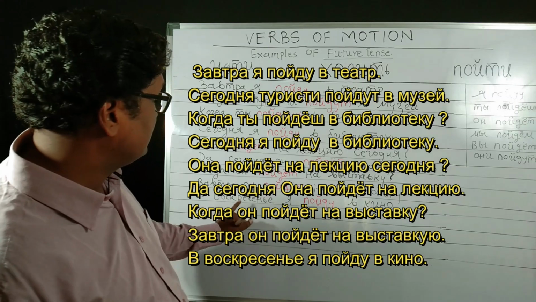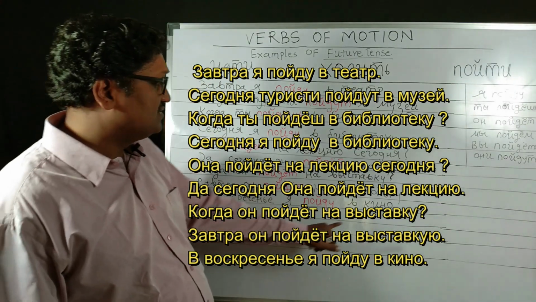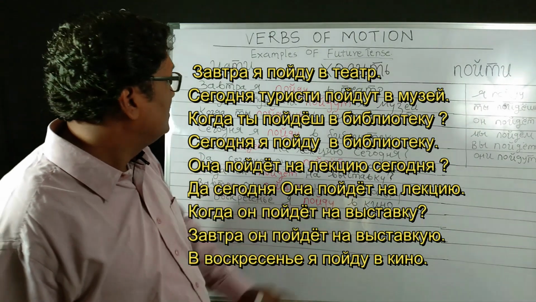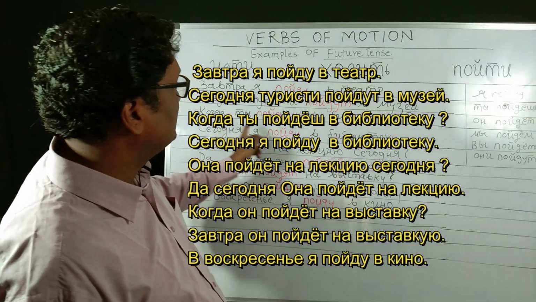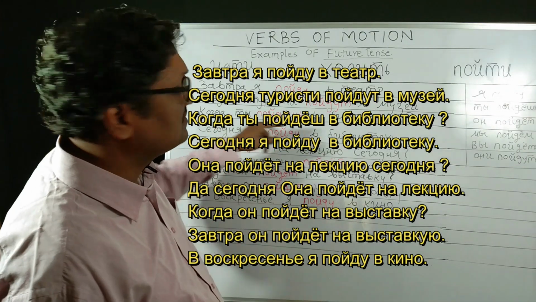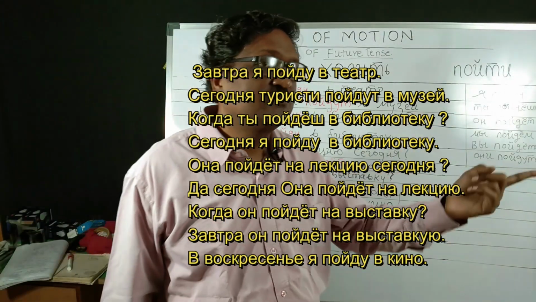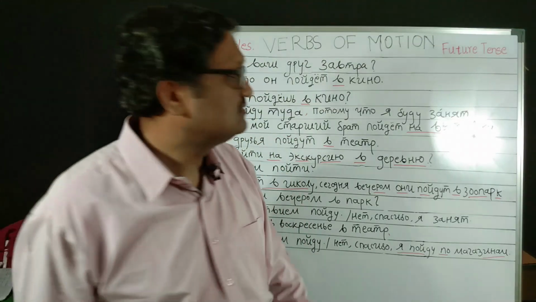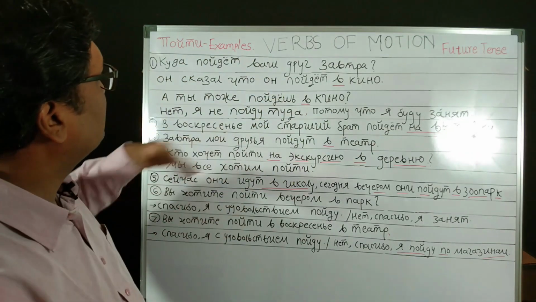And then в воскресенье я пойду в кино. Когда ты пойдешь в кино? That also will answer когда. So в воскресенье я пойду в кино. It answers the question когда вы пойдете. Okay, когда ты пойдешь в библиотеку? Like this we answer the question когда and in which direction. When will you go to that particular place? That is indicated by these examples. So we'll continue with some more examples of paiti, future tense.